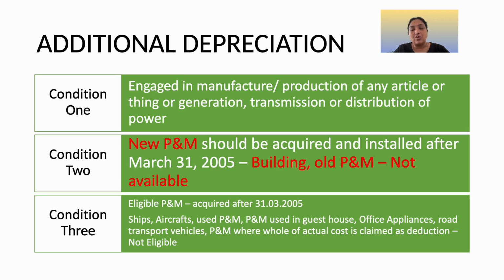Third is with respect to what are the assets which are eligible under plant and machinery. All the assets can be included under plant and machinery.